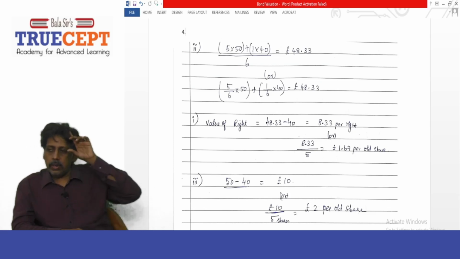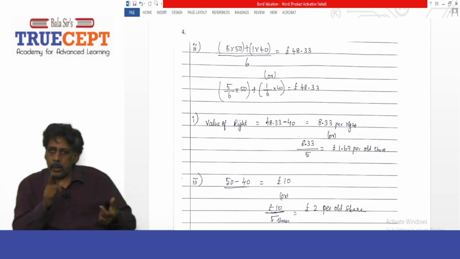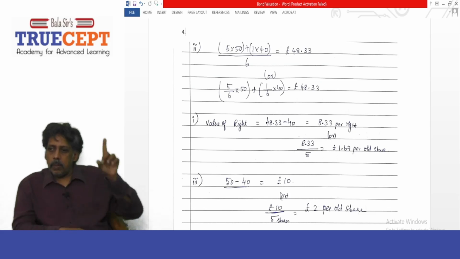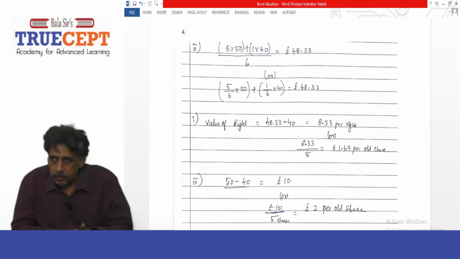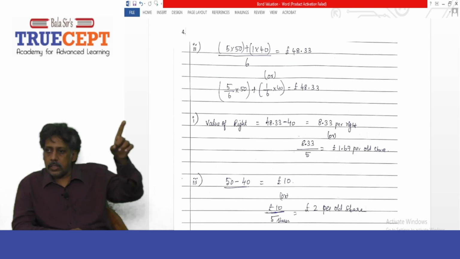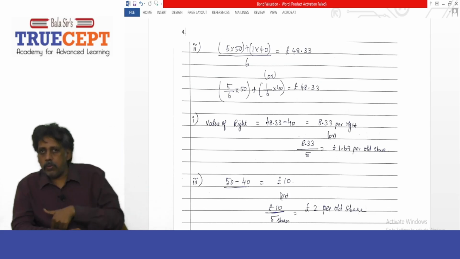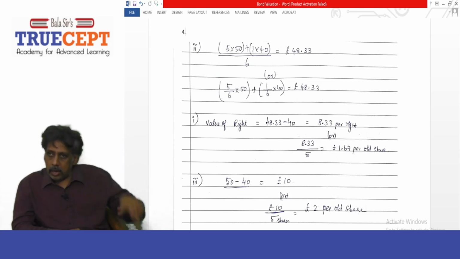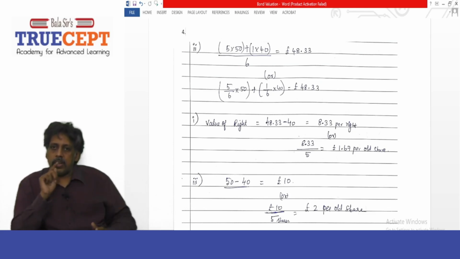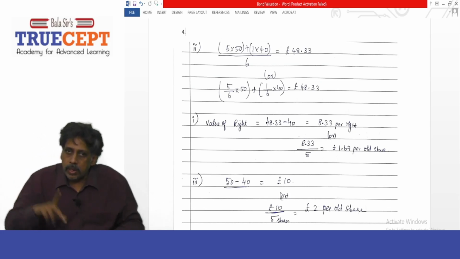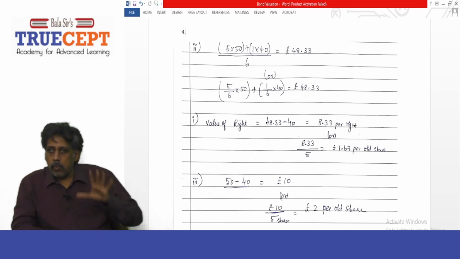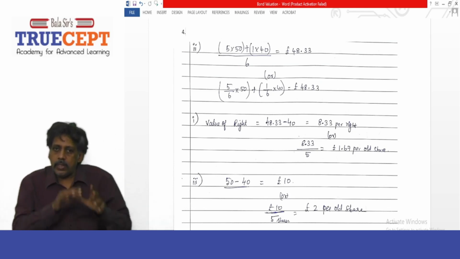Or there's another way to get 1.67, not there in the handwritten notes. You can take 50 pounds, which is the current market price, minus 48.33. How much do you get? 1.67. That means for every share you buy in the market at 50 pounds, that includes 1.67 for the right. What is 50? Dirty price. And what is 48.33? The clean price. That 1.67 is extra you pay for the rights attached.